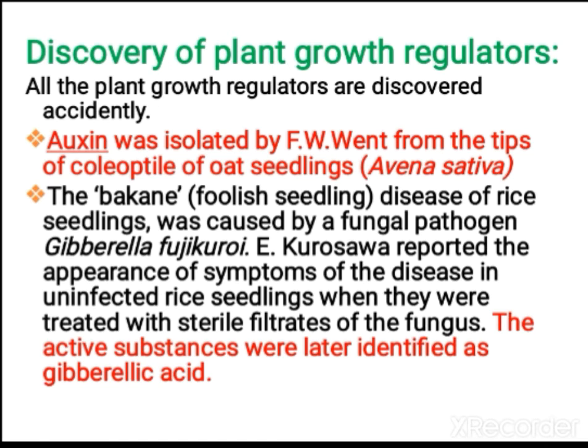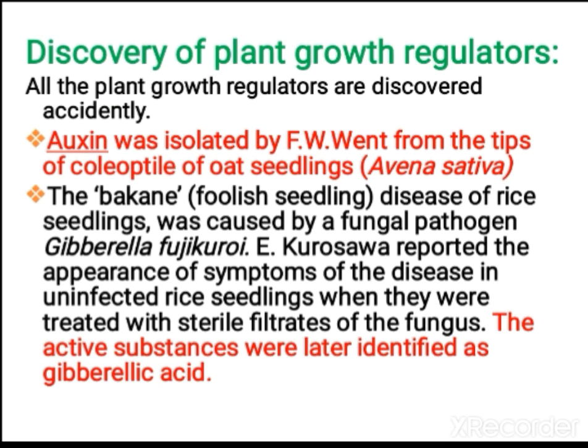Next let us study the discovery of the various growth regulators. First, auxin. Auxin was isolated by Went from the tips of coleoptiles of oat seedlings, Avena sativa, that is the scientific name. It was separated from these oat seedlings by Went. The other one is gibberellic acid, which was mainly found by the scientist Eiichi Kurosawa.